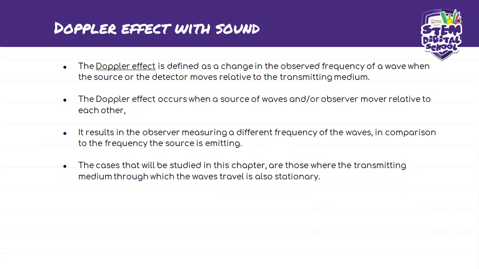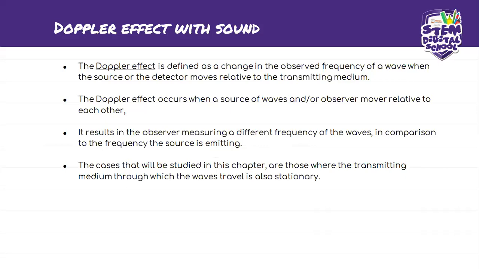So the Doppler effect occurs when a source of waves and or an observer moves relative to each other. It results in the observer measuring a different frequency of the waves in comparison to the frequency the source is emitting.